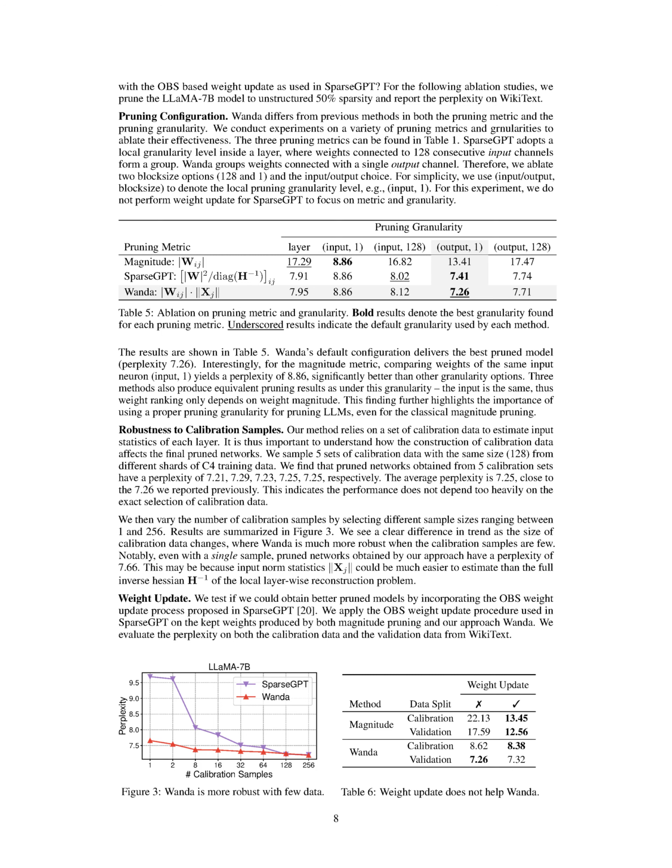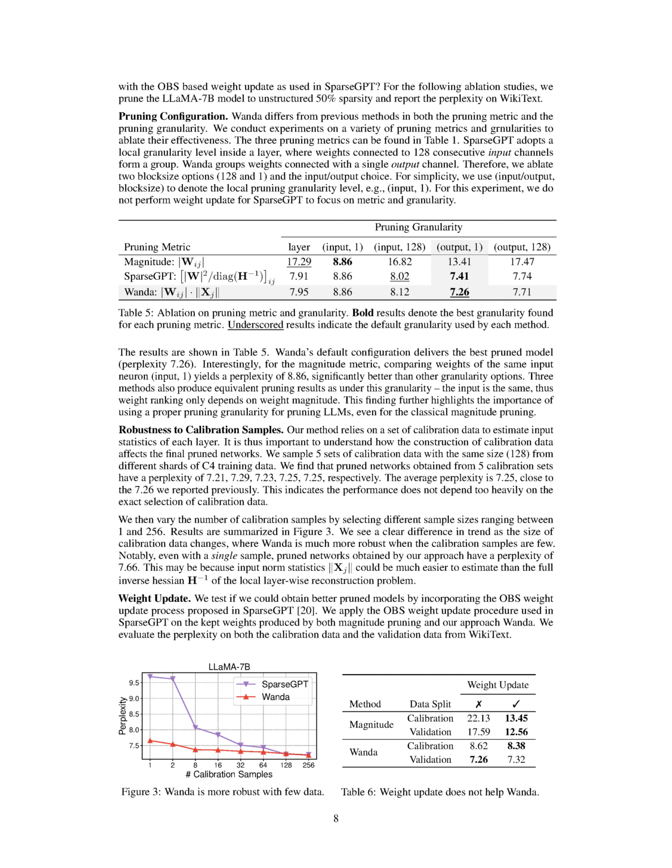Another important aspect we need to examine is the robustness of our method to calibration samples. We rely on a set of calibration data to gauge the input statistics of each layer. It's crucial to understand how the calibration data selection impacts the final pruned networks. We use 5 different calibration datasets, each with the same size, 128, taken from different shards of C4 training data. Our results show the pruned network's perplexity from these 5 calibration sets are very similar, with an average perplexity close to 7.26, which we previously reported. This suggests that the performance isn't overly reliant on the exact selection of the calibration data.